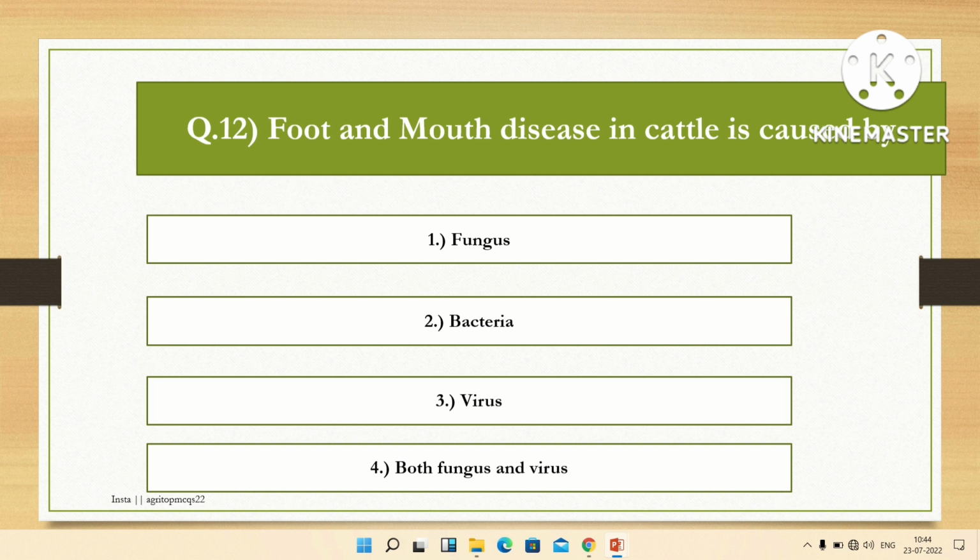The next question is, foot and mouth disease in cattle is caused by. Options are fungus, bacteria, virus, both fungus and virus. The right answer is virus. Foot and mouth disease in cattle is caused by virus.